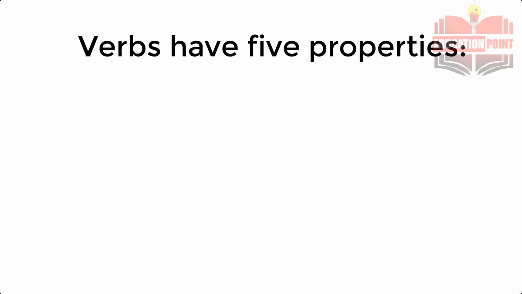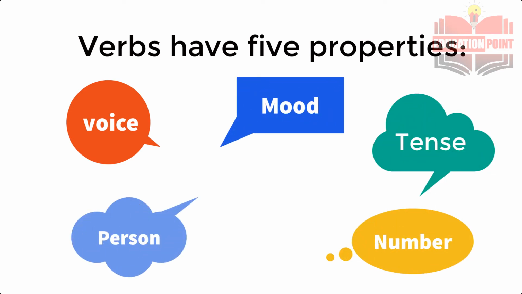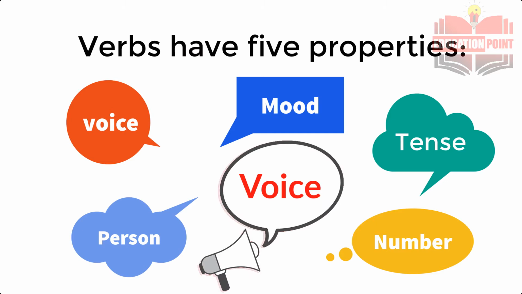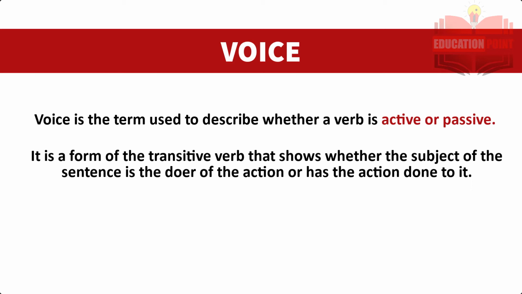Well, in English grammar, a verb basically has five properties: voice, mood, tense, person, and number. In this video, we are concerned with voice. So let's understand what voice is. It is a term describing whether a verb is active or passive. You have a verb and a subject in the sentence, and you state whether that verb is active or passive. It is a form of a transitive verb and it shows whether the subject of the sentence is the doer of the action or the action is done to it.